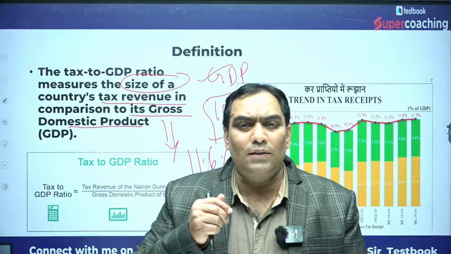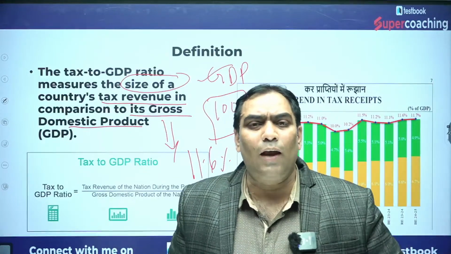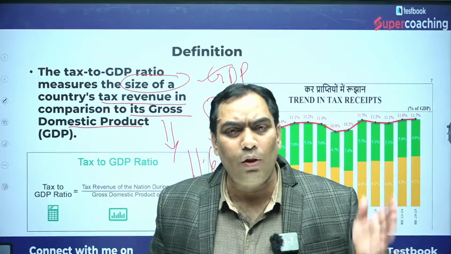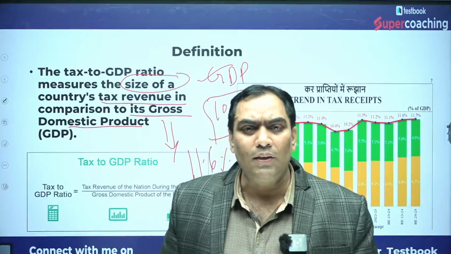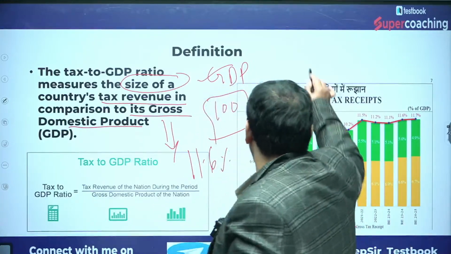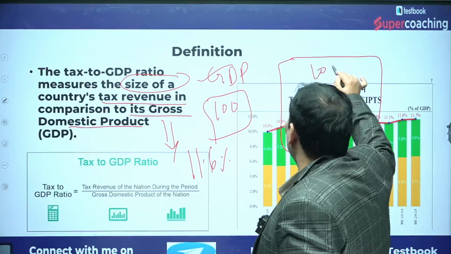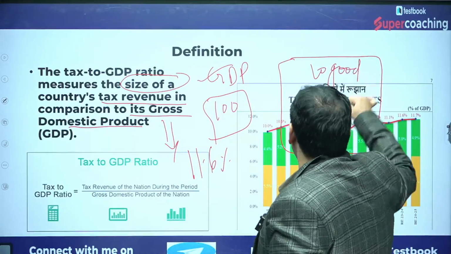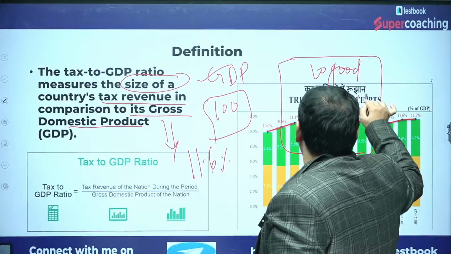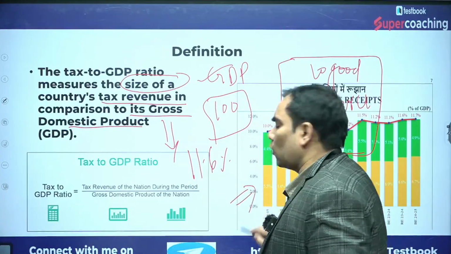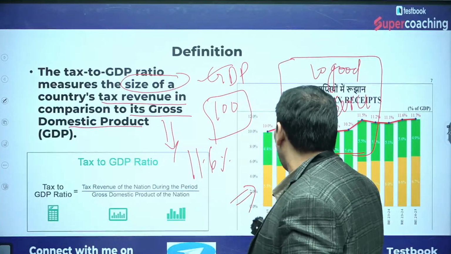Whatever goods and services are produced, if we calculate the monetary value of all of them, that is nothing but GDP. Suppose in this economy we are producing 10 goods and 10 services, and the monetary value of these 20 goods and services is 100 rupees.